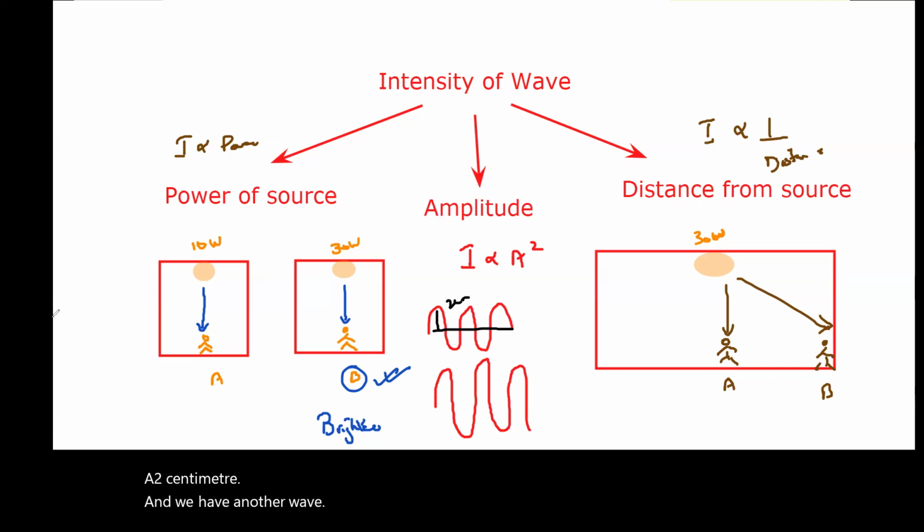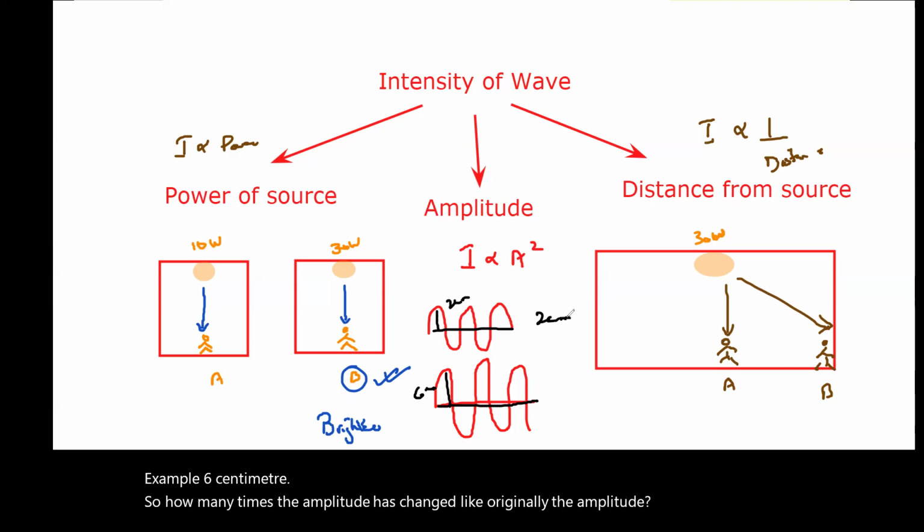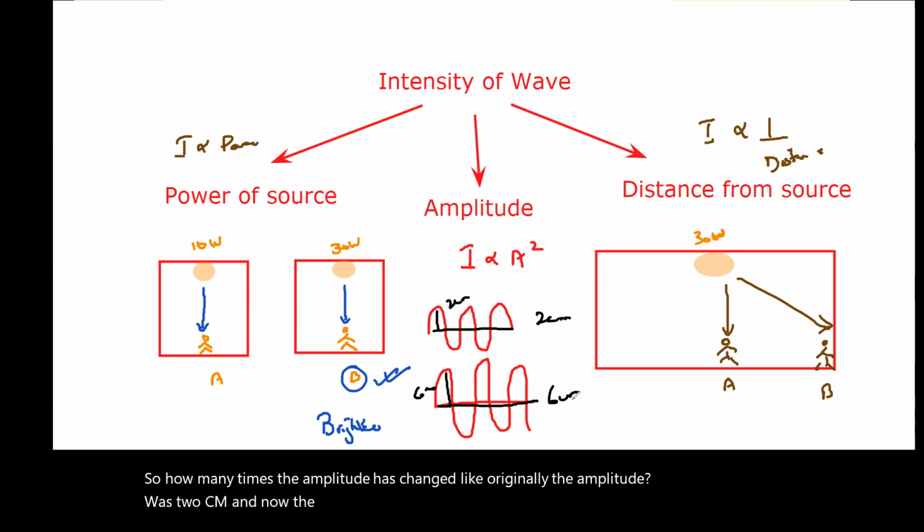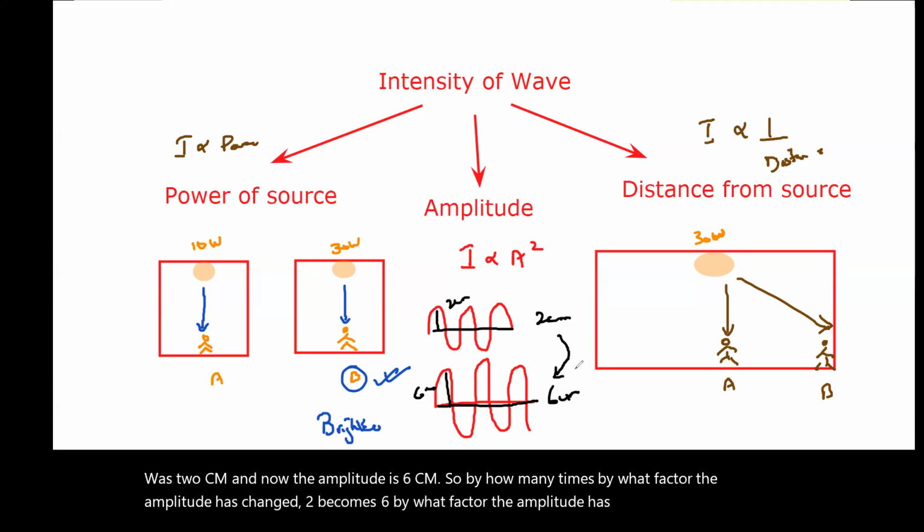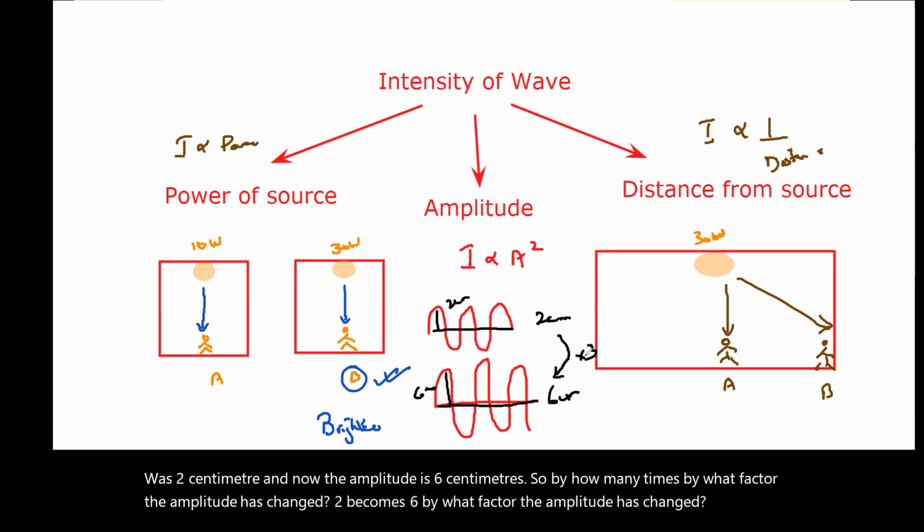And we have another wave with an amplitude of, for example, 6 centimeters. So how many times has the amplitude changed? Originally the amplitude was 2 centimeters and now the amplitude is 6 centimeters. By what factor has the amplitude changed? 2 becomes 6. 3 times. So the amplitude has changed by 3.